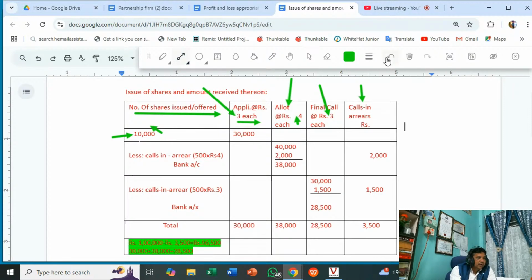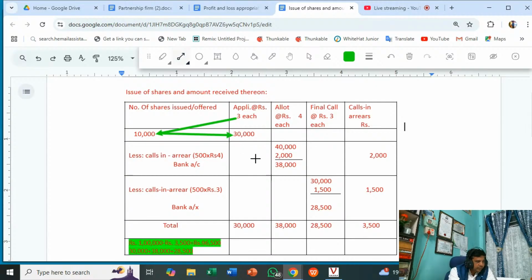Now this is what you need to understand. Application money, rupees 3, for how many shares? 10,000. So 10,000 into 3, 30,000. This you have to write in the bank account.